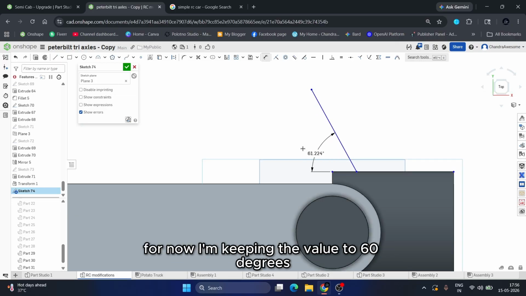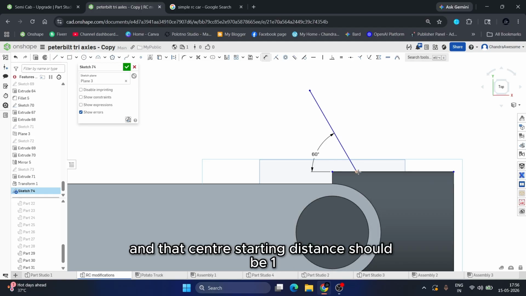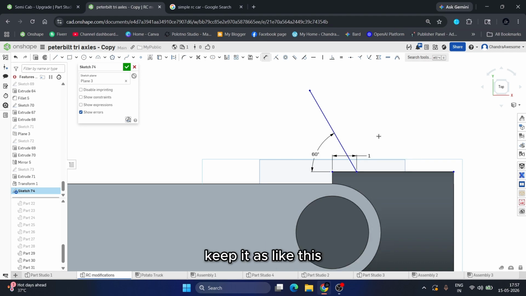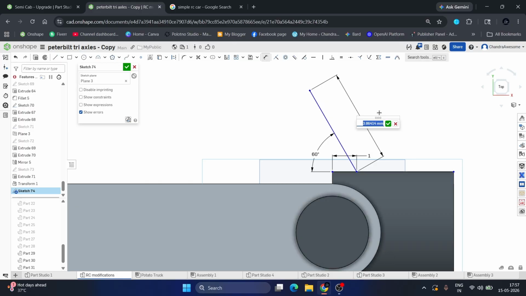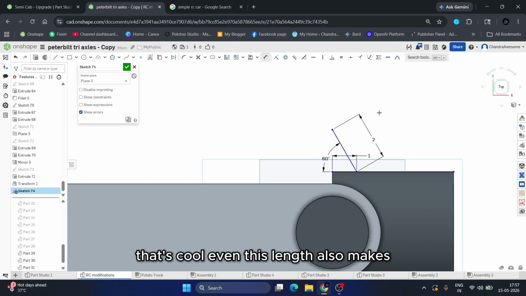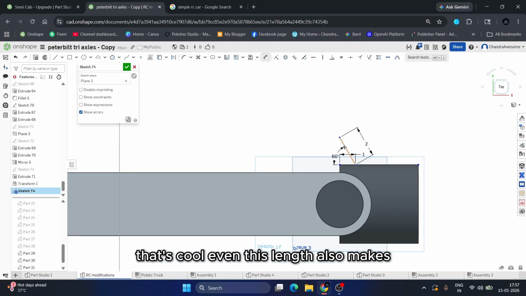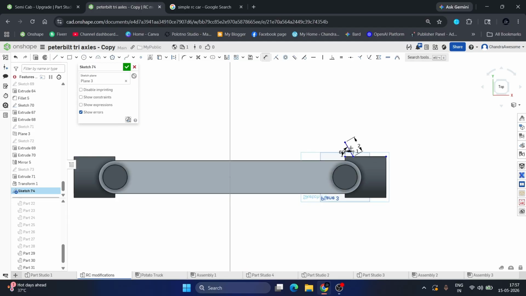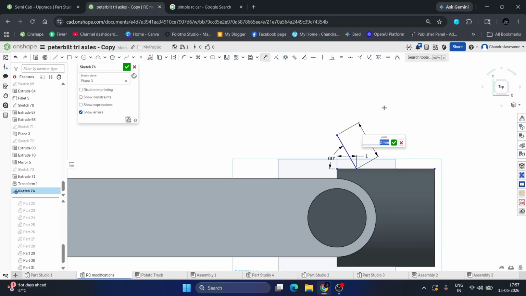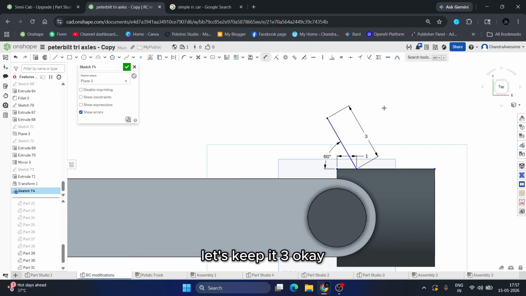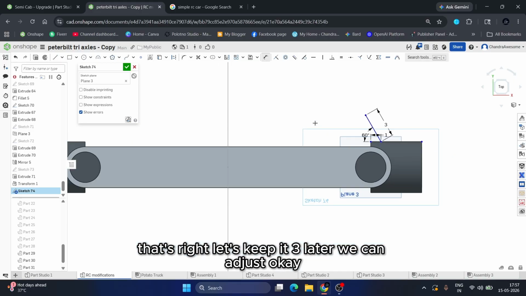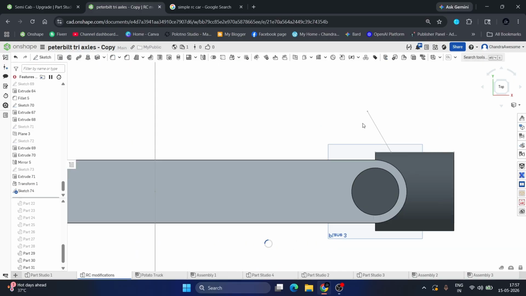For now I'm keeping the value at 60 degrees, and the center starting distance should be 1. Keep it like this. Now let me adjust, this length should be, let's keep it 2. Okay, that's cool. Giving this length also depends on how your wheel should rotate. Let's keep it 3. Later we can adjust. Okay, now save the sketch.